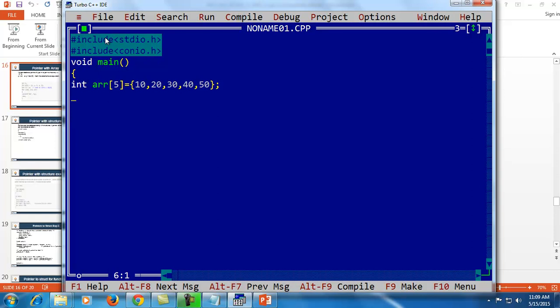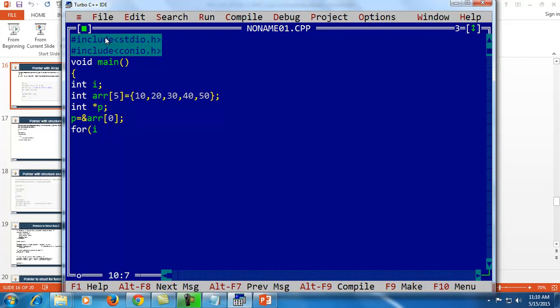We can initialize the value of array also, or we can take the input from the user also. So another, I am declaring the pointer that is of integer type, assigning the address of arr in p, then using for loop for showing the value of this array.